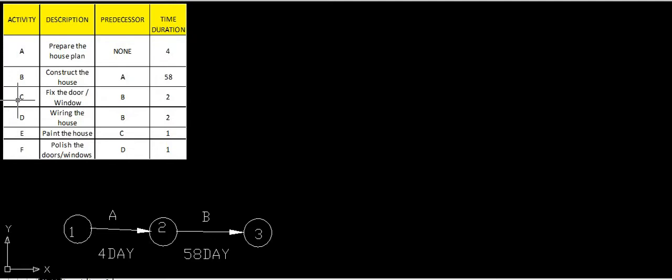What is the next activity? Next activity C will be started at a point only when B is completed, and also D will be started at the same point where B has been completed.